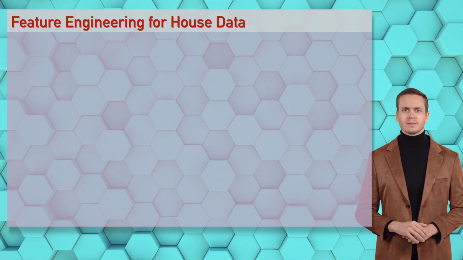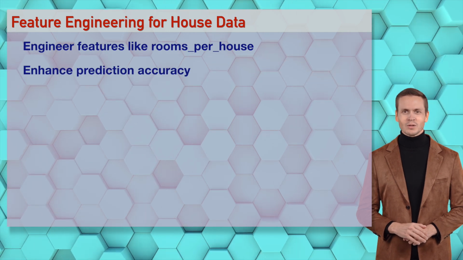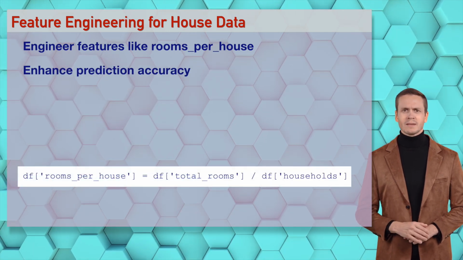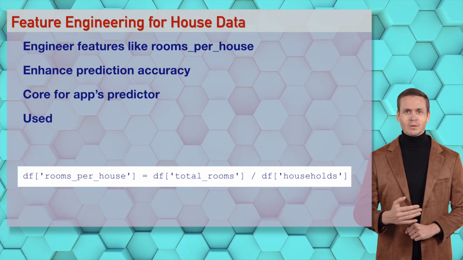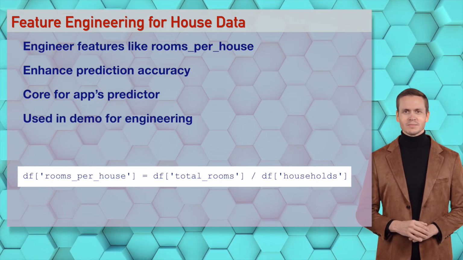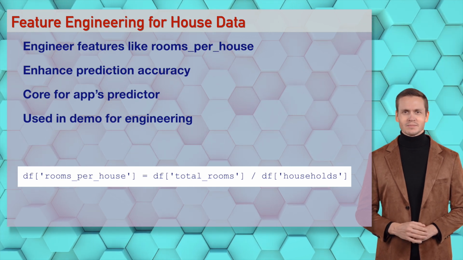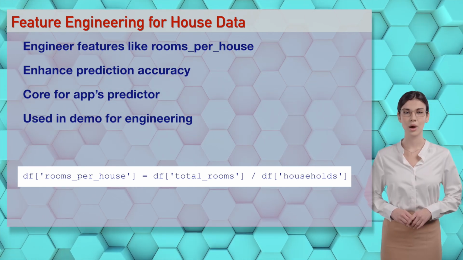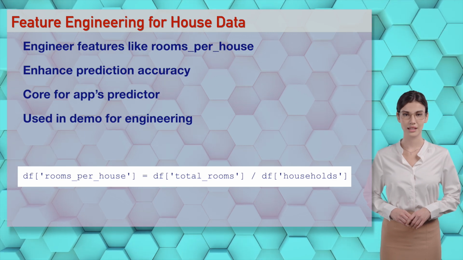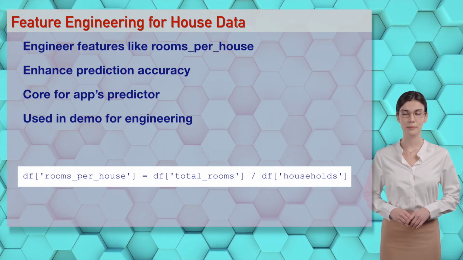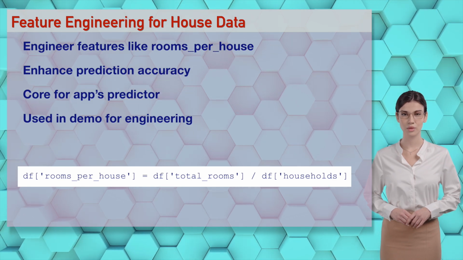Wizards, df['rooms_per_house'] equals df['total_rooms'] divided by df['households'], engineers features like a hot creation for Sophia, boosting AI prediction. It's an engineering party, let's drop this code beat. You're engineering my heart, Ethan. Wizards, feature engineering enhances prediction for the app. Try it in our demo, it's like crafting features with passion.